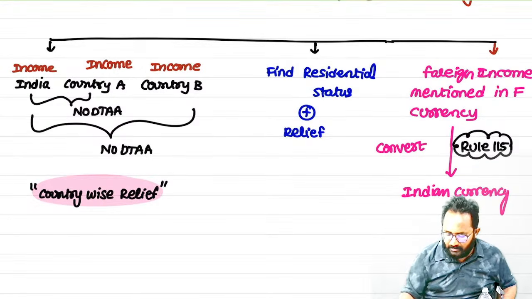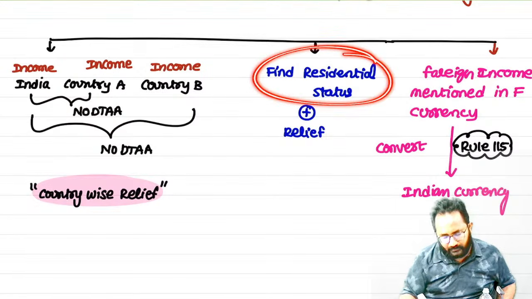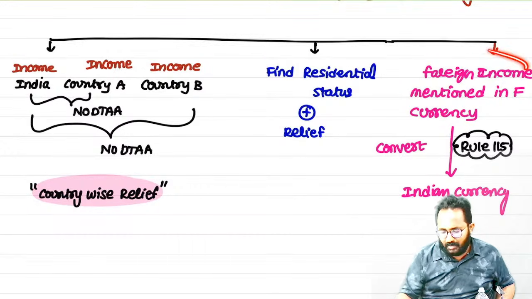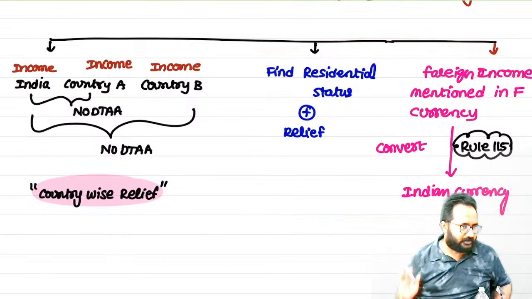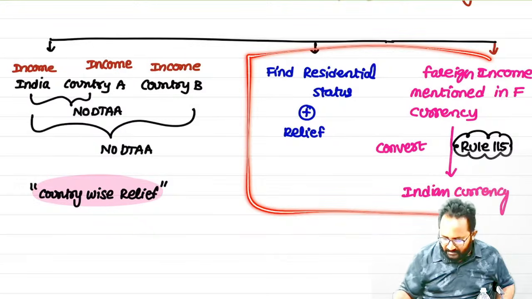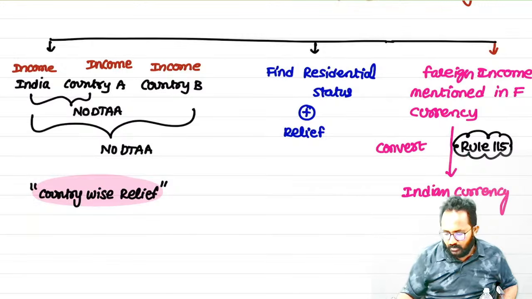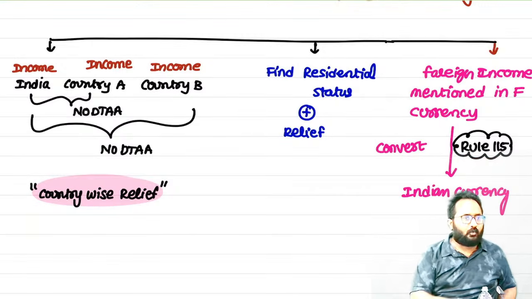Yes, I will tell you. Residential status we have to compute, along with that we have to calculate relief. Now, I will tell you one question combinedly for this, and I will also give a more detailed explanation. Shall we discuss that question? Yes. Before that, we have to discuss Rule 115.